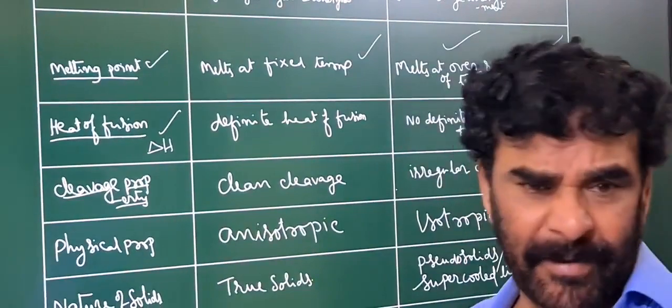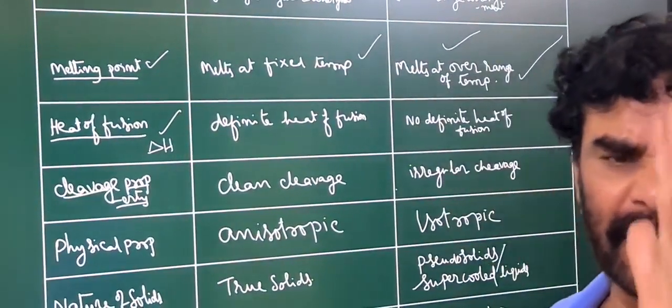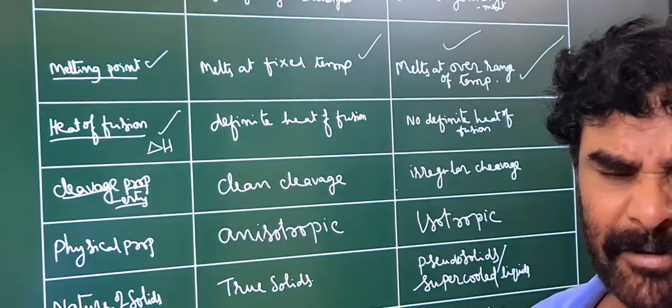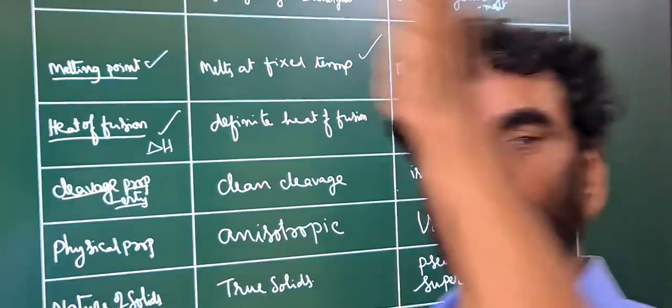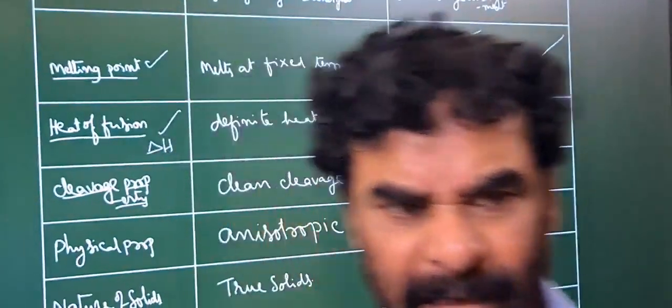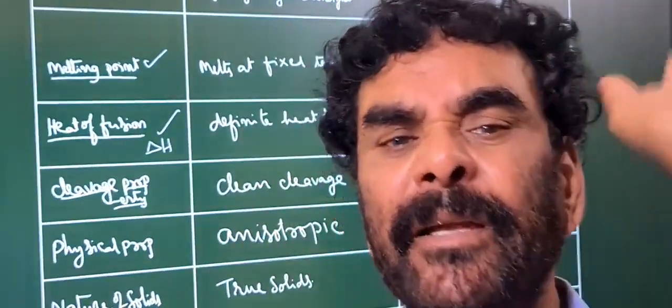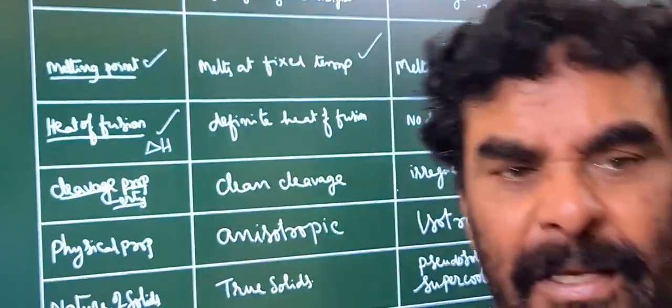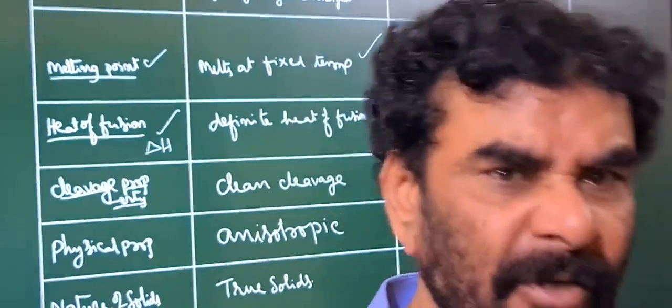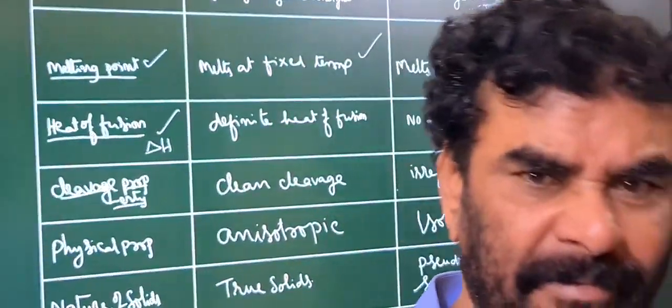Heat of fusion is the amount of heat required to convert 1 mole of the solid into its corresponding liquid, called the molar heat of fusion or simply heat of fusion. If nothing is specified, we assume it is for 1 mole.